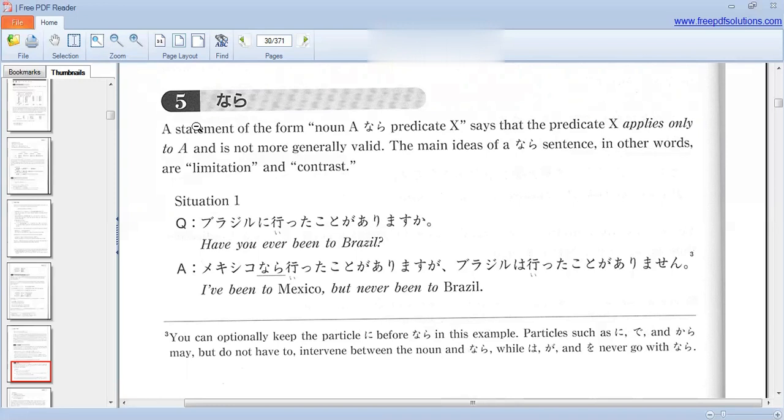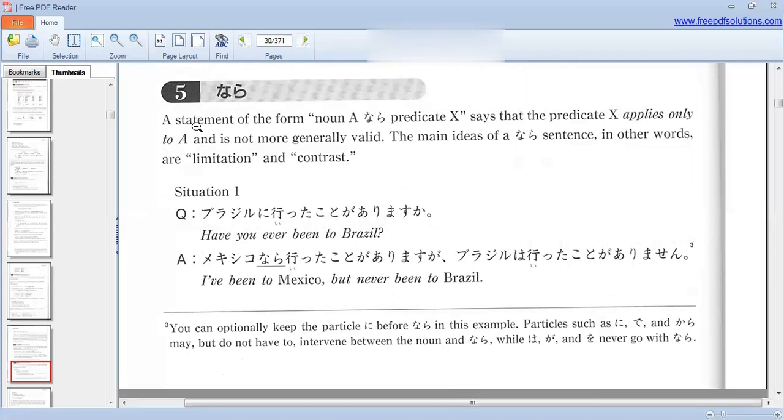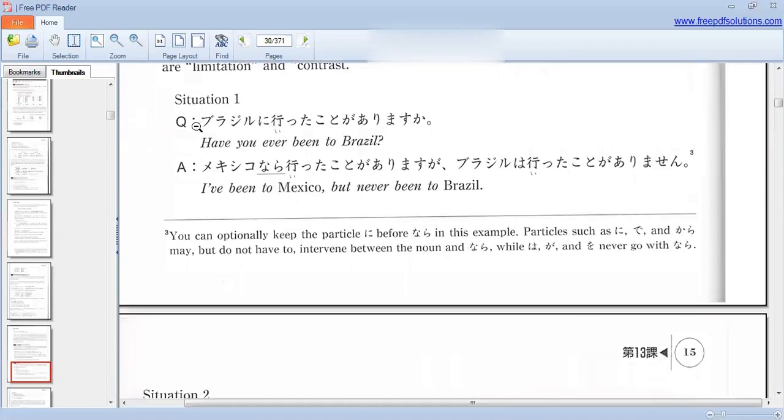Mekishiko nara itta koto ga arimasu ga, Burajiru wa itta koto ga arimasen. I have been to Mexico but never been to Brazil. You can optionally keep the particle ni before nara in this example. Particles such as ni, de and kara may but do not have to intervene between the noun and nara, while no, ga and o never go with nara.